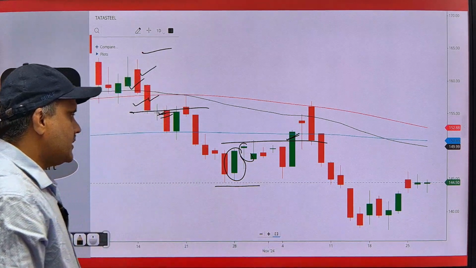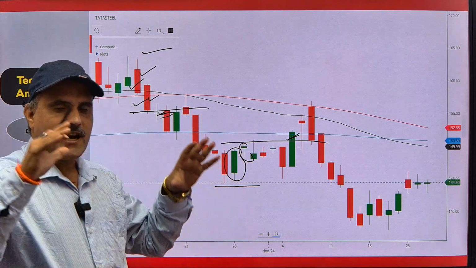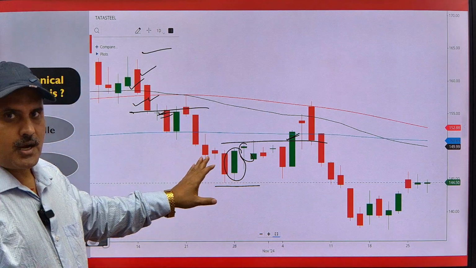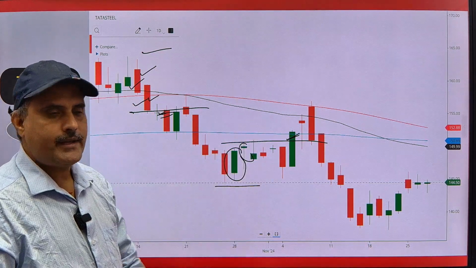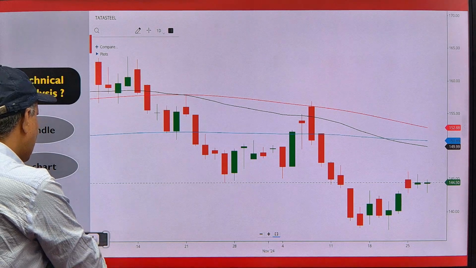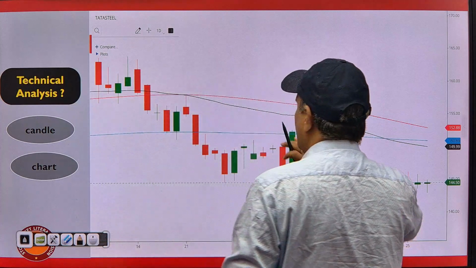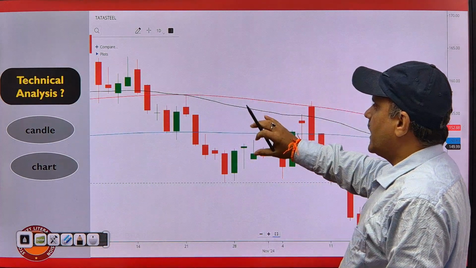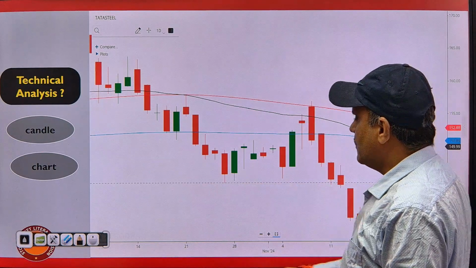So that means these candles form on a platform. That platform is the chart. Homeland of candles is known as chart. So these are the candle and chart, and for technical analysis we should use this candle and chart and their formation, how they form. This is important. Let's go to the next slide.